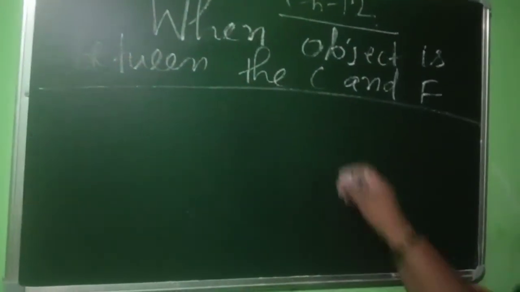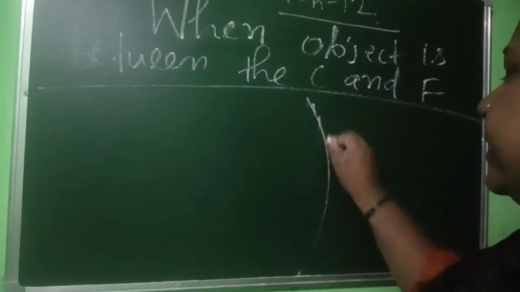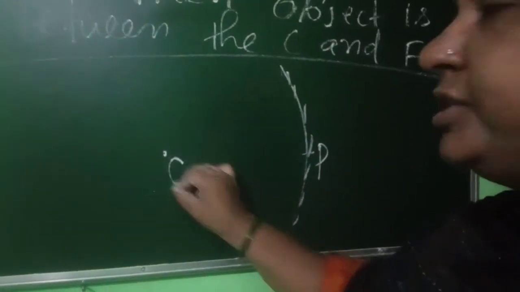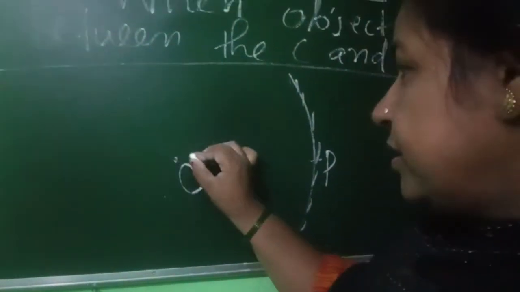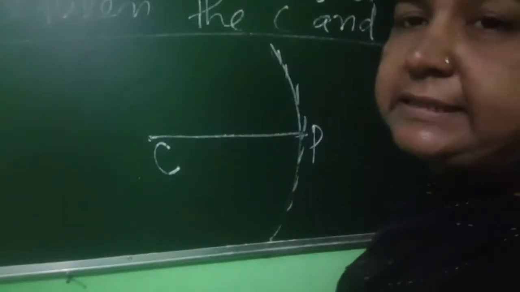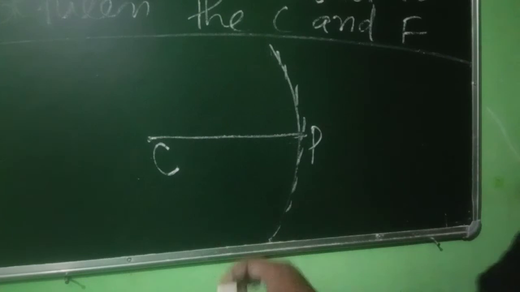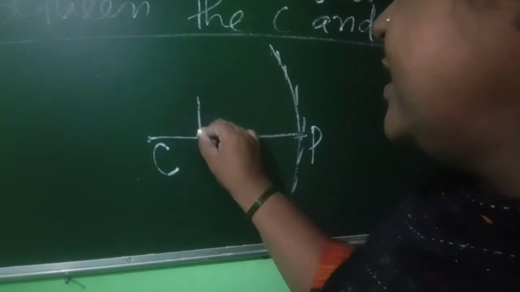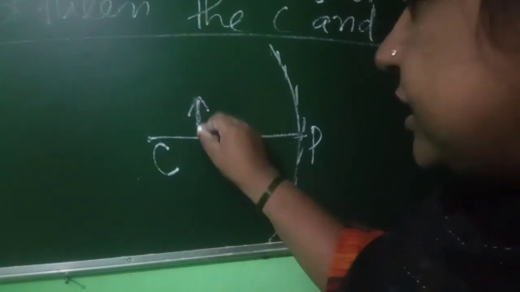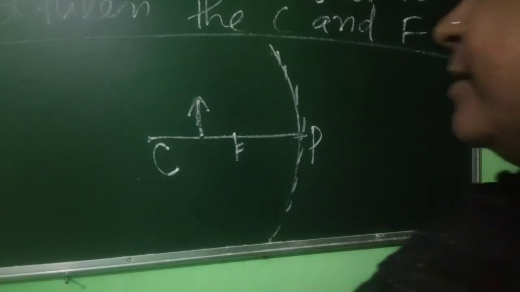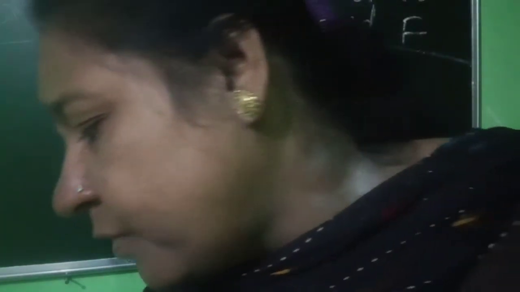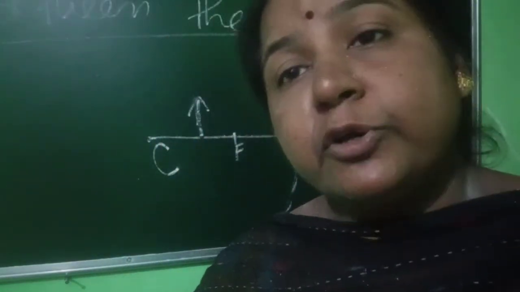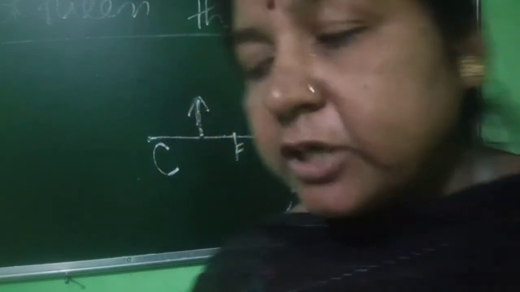You see here, this is the concave mirror. This is the point, the pole. This is C, the center of curvature. This is the principal axis. Now when the object is between C and F, here is the object present, then where is the image formed? Just opposite, the image is formed beyond C, beyond the center of curvature.